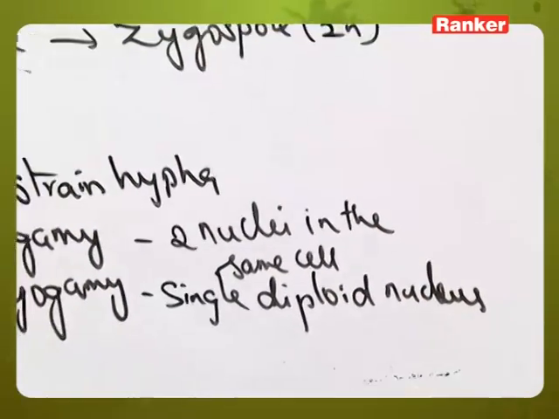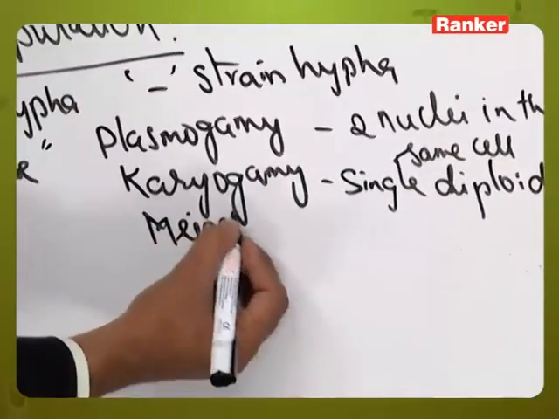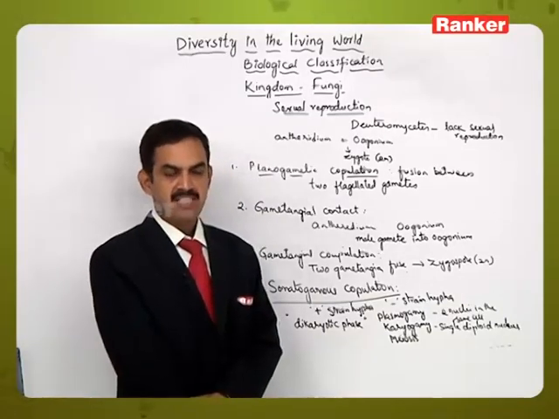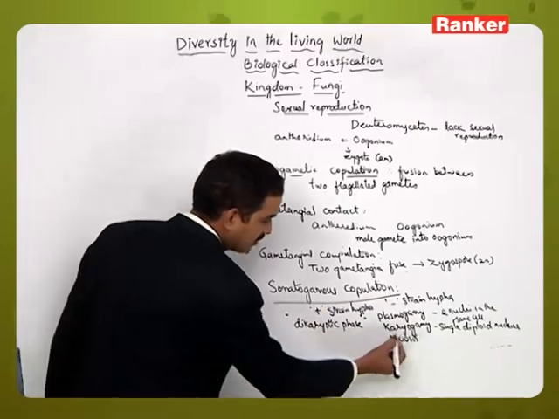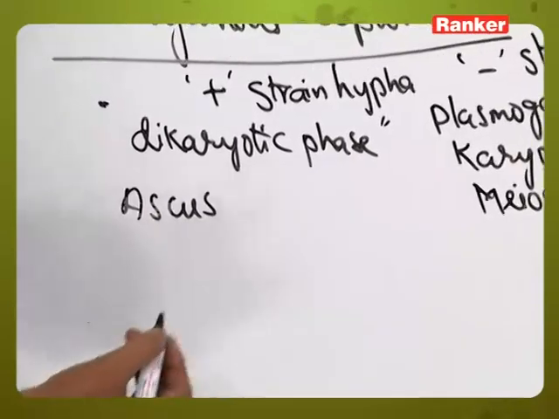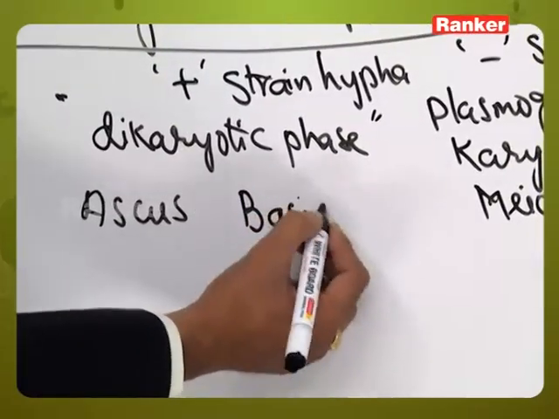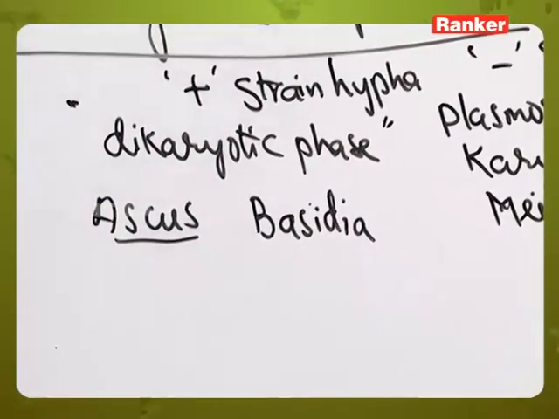Now the nuclei will undergo meiosis. When they undergo meiosis, in ascomycetes they form special structures called ascus, and in basidiomycetes they form special structures called basidia.